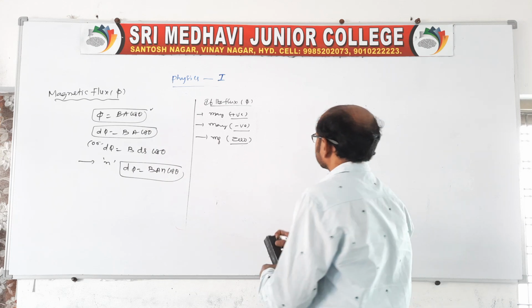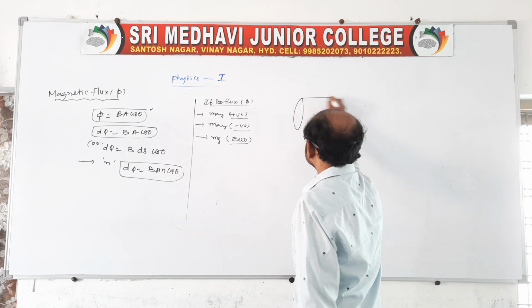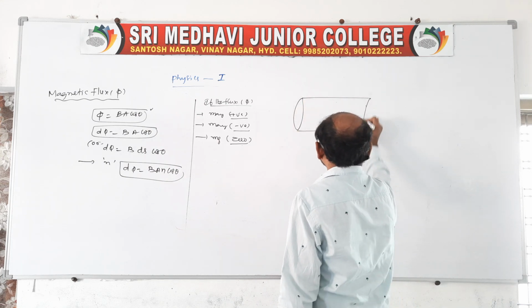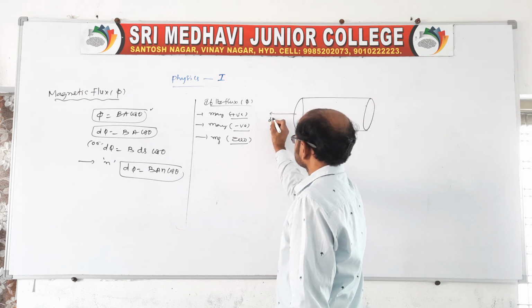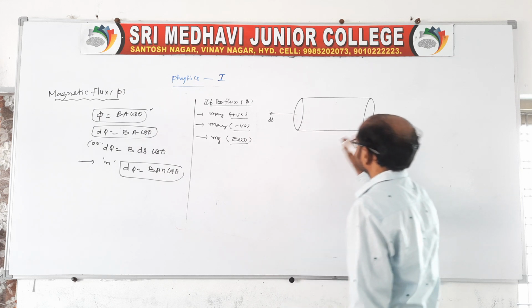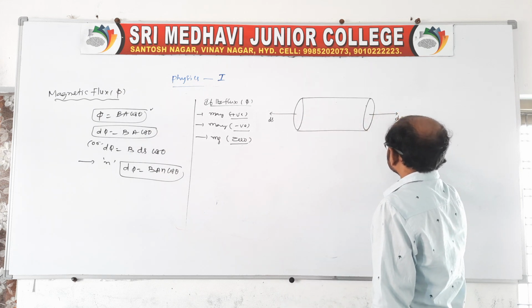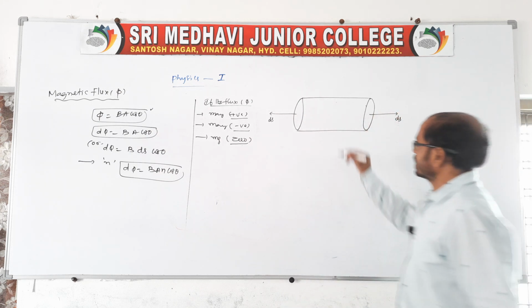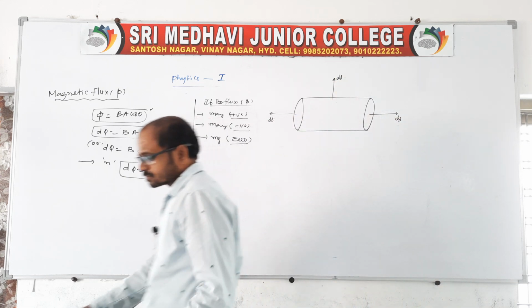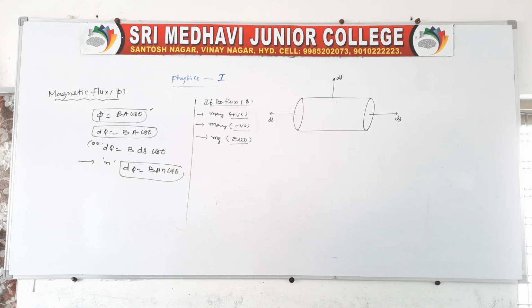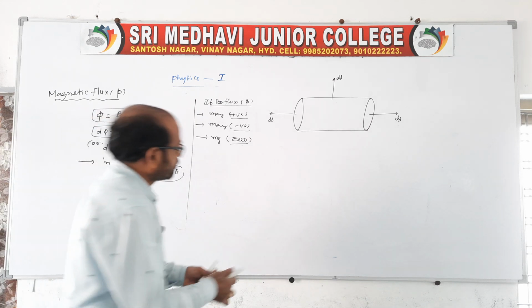Suppose I give you an example. There is a cylinder given. Now let us look at the area vectors. This is the perpendicular drawn, so we say ds is perpendicular to the area, and one more normal is drawn, and another normal is drawn like this. These are the area vectors. For these area vectors there will be a flux.